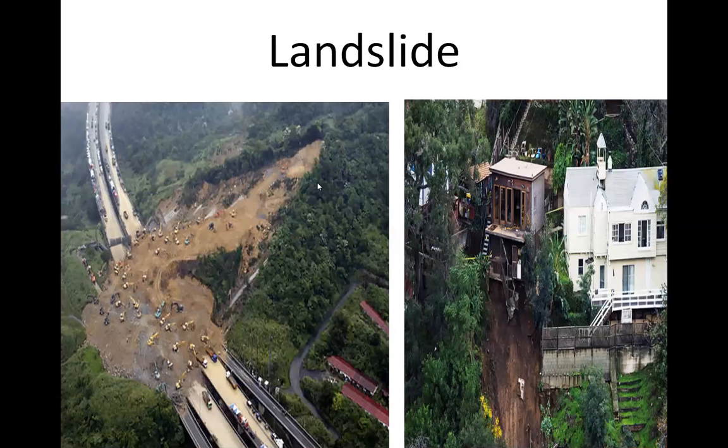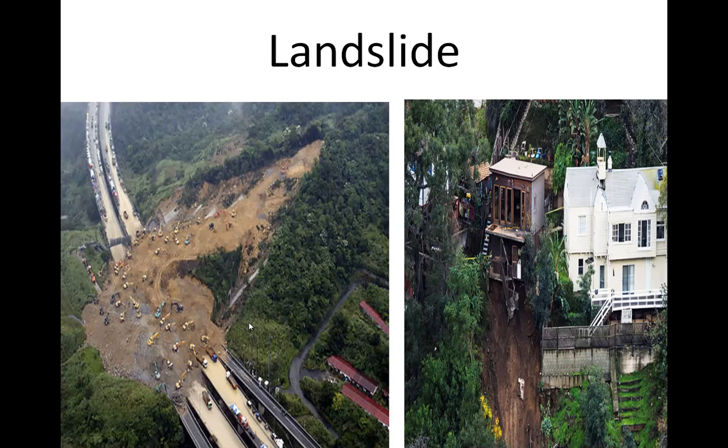Next is landslide. In both these pictures, you can easily make out what is the meaning of the landslide. See here, down below the house and here on the road. The sliding of a large mass of rock material, soil, etc. down the side of the mountains or cliffs is termed as landslide.